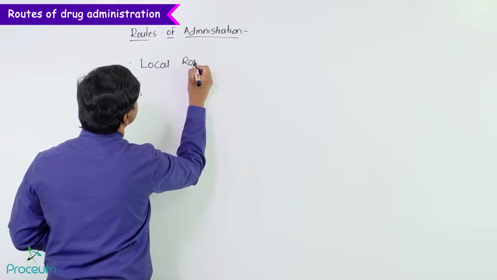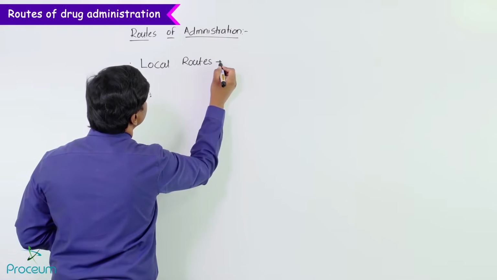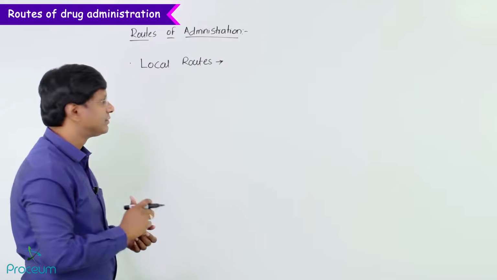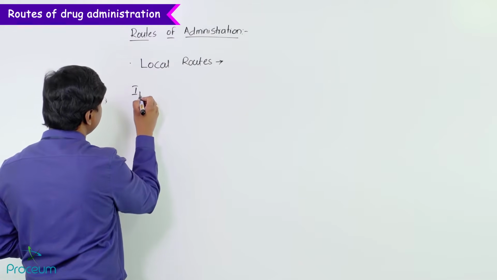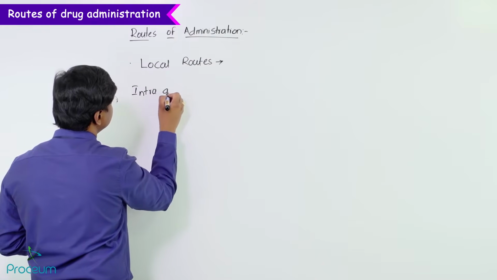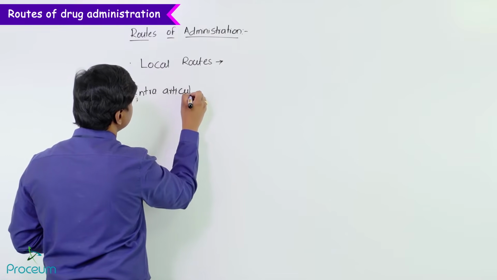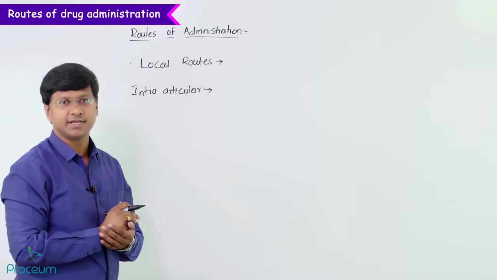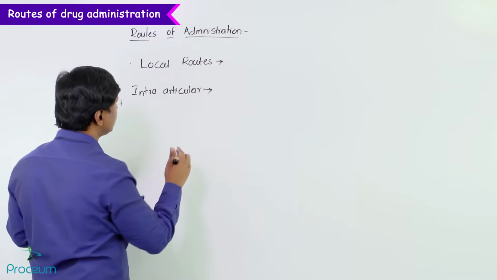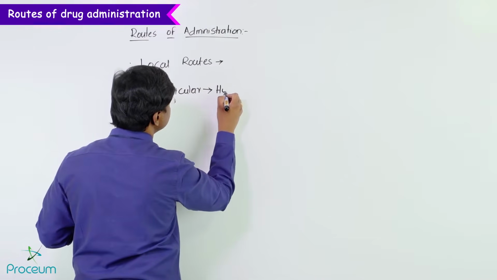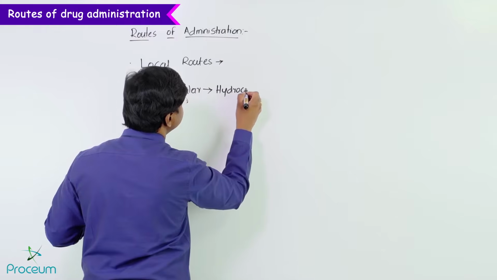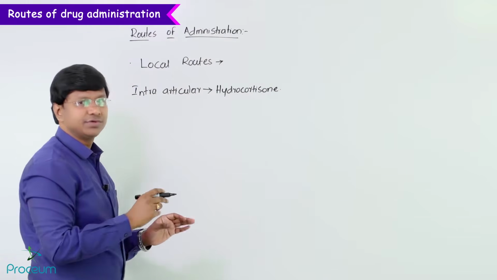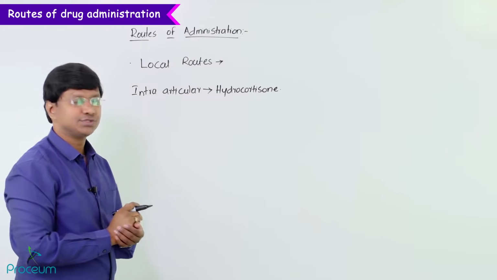You take the drugs which are administered through the local routes. For example, you take the intra-articular route. The intra-articular route is the one where the drug is administered directly into the joint. Examples of these drugs include steroids, that is hydrocortisone. So hydrocortisone is administered directly into the joint.